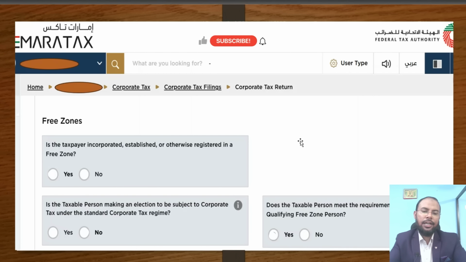I hope you understand. If you want to elect all corporate tax law as applicable in mainland, you can elect yes. Further, you need to understand, if you want to take the benefit of small business relief, at that time you need to select yes here. Otherwise, you cannot claim the small business relief. Firstly, you need to click yes here. This is the practical scenario. I hope you understand.